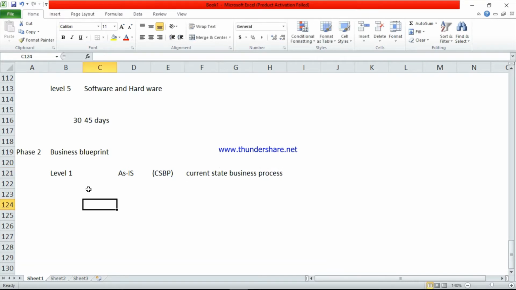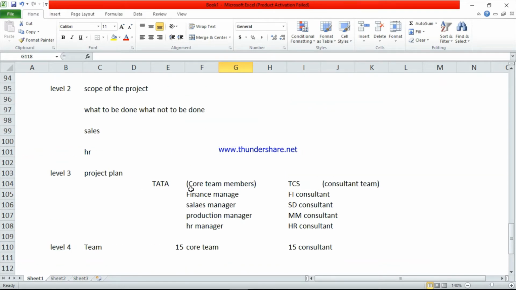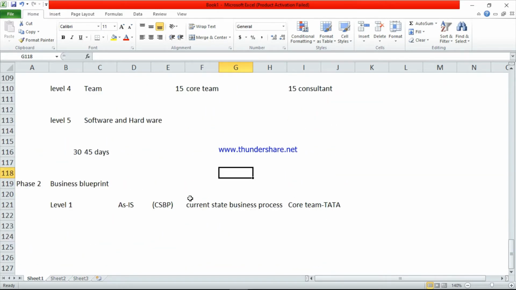See here, the first level is the preparation of the as is document. The as is document will be prepared by the core team members. This is from the Tata Group side. So these core team members have to prepare the current state business process. Current state business process means right now how they are doing their business, how they are doing the purchases, how they are doing the sales, how they are implementing the GST tax and everything. So they have to give the documentation.